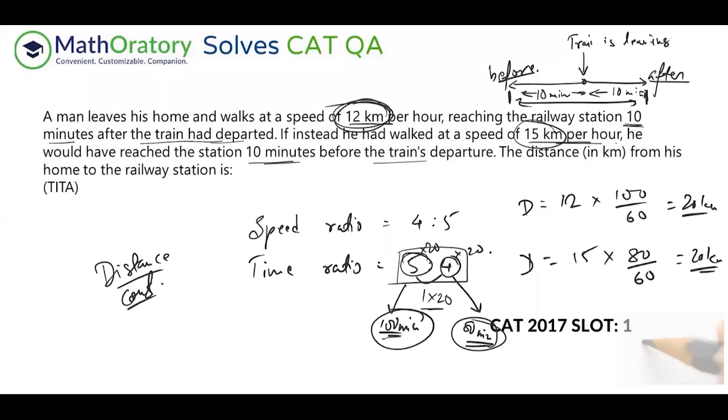You can figure this out very quickly. As soon as you're reading the question, the speed ratio is 4:5. The time ratio is 5:4. Difference of 20 minutes, 100 minutes, 80 minutes, done. Mentally, I believe 80 minutes will be easier to calculate, as 80 minutes corresponds to 4/3 hours. So all you have to do is write this down. Don't make a mistake in these cases. So 4/3 hours multiplied by 15. That is 20. This is all you have to do when you're solving this mentally.